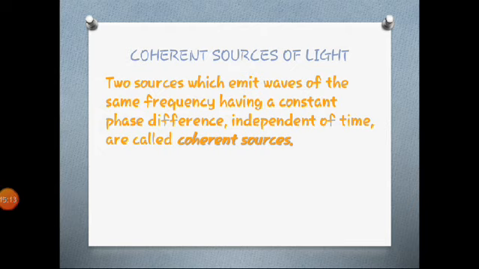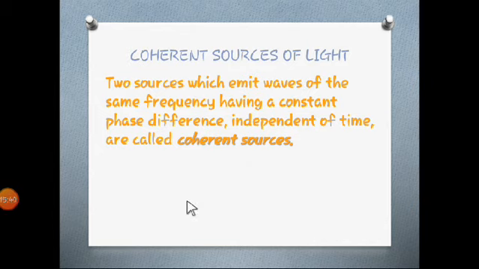When two sources have the same frequency and a constant phase difference independent of time, they are called coherent sources. So that's why many lights which overlap with one another do not show us an interference pattern. Very rarely will light give you an interference pattern.